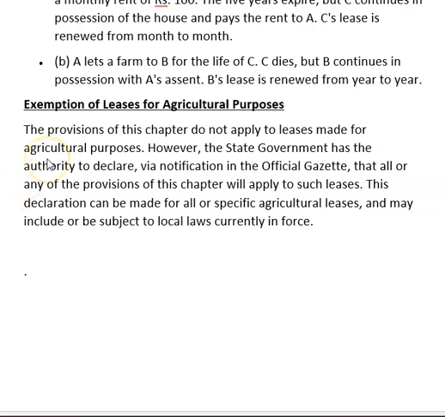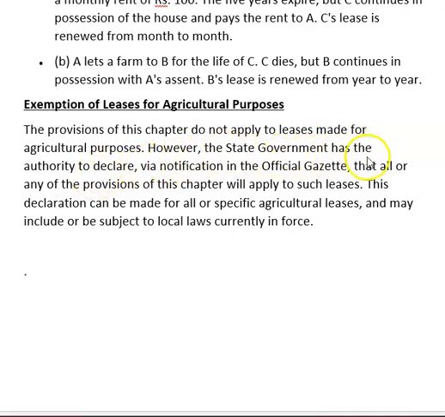Next point, exemption of lease for agricultural purpose. In the Transfer of Property Act, some exemption is given for agricultural land because many times the state government, as per state condition and village condition, can issue a notification in the official gazette. The provisions of this chapter do not apply to leases made for agricultural purpose.